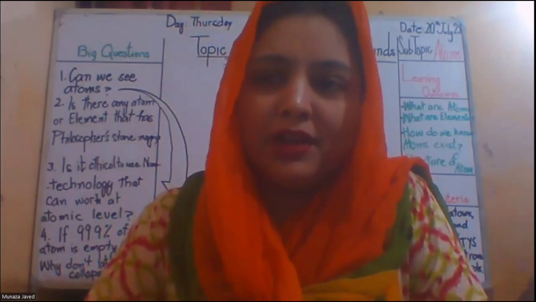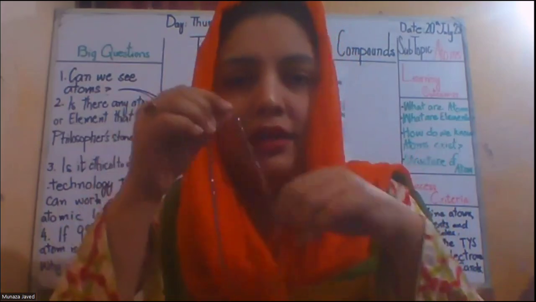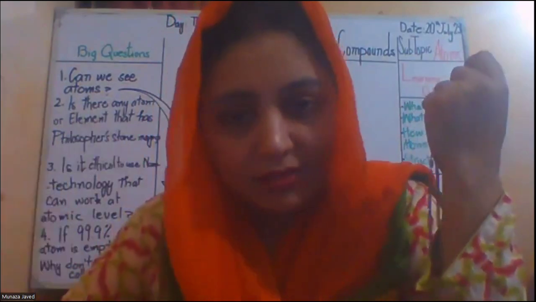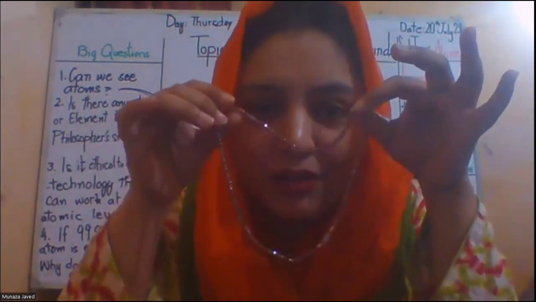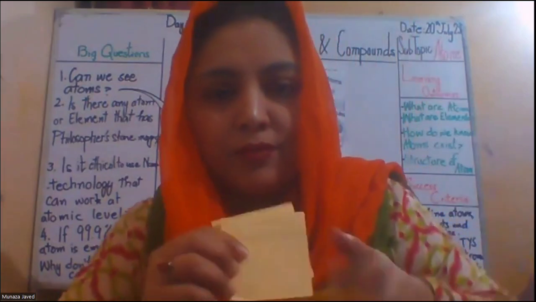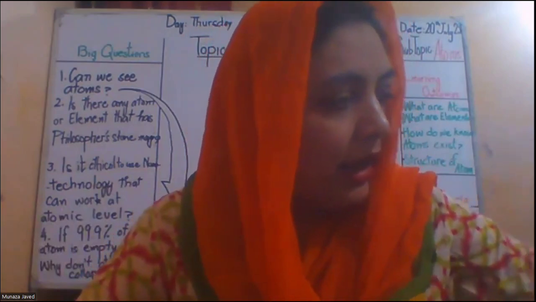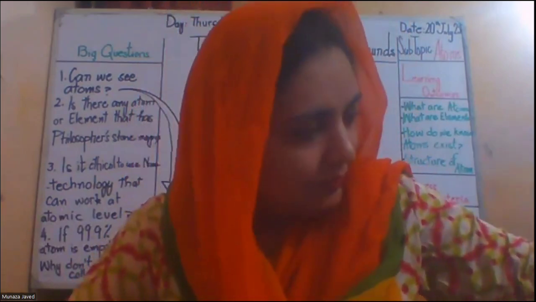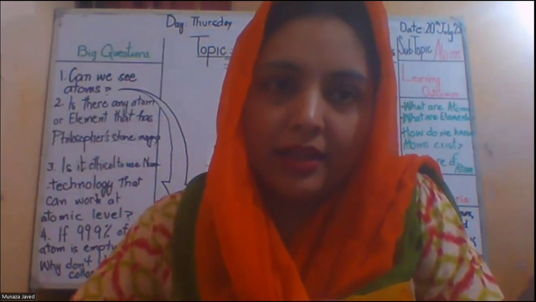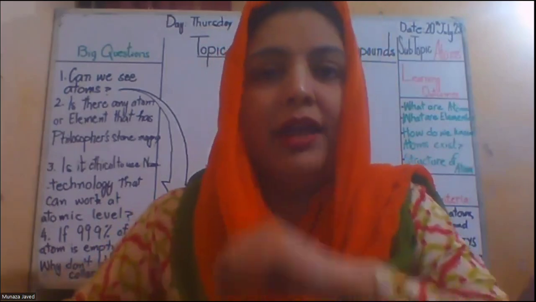Have you ever wondered what is this wall made of? Okay. Have you ever wondered what is this necklace made of? This wall is made of bricks. Definitely. This necklace is made of beads. Have you ever wondered what is this paper made of? And what is this lead made of? Everything around us, whether living or non-living things, all are matter, and matter is made of atoms.